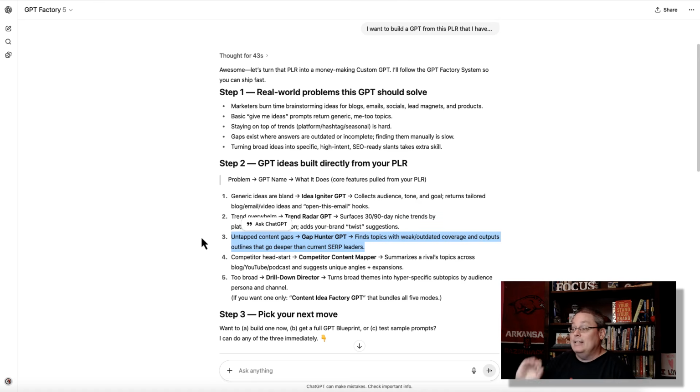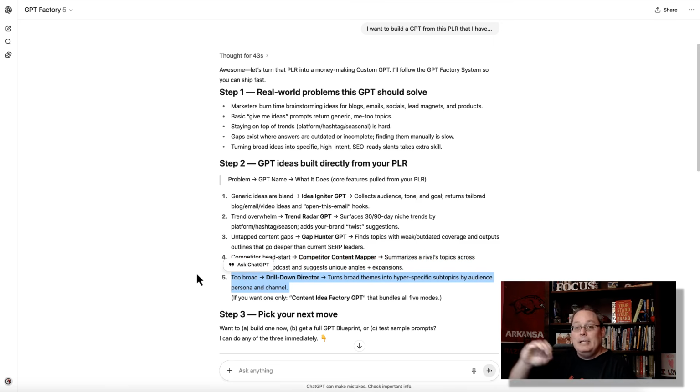Untapped content ideas, the Gap Hunter GPT. A GPT that finds topics with weak, outdated coverage and outputs outlines that go deeper than current SERP leaders. Competitor content mapper summarizes a rival's topic across blog, YouTube, podcasts, and suggests unique angles and expansions. Then we have the drill down detector.